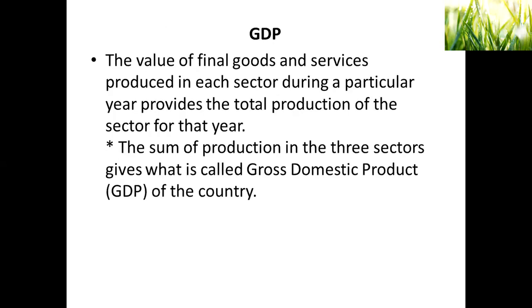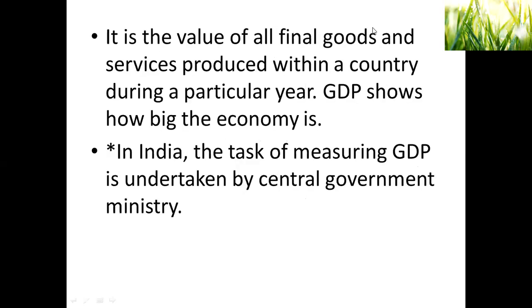That's all. Now coming to GDP, what is GDP? Gross Domestic Product. The value of final goods and services produced in each sector during a particular year provides the total production of the sector for that year. The sum of production in these three sectors gives GDP of the country. The value of all final goods and services produced within a country during a particular year. GDP shows how big the economy is. In India, the task of measuring GDP is undertaken by the central government ministry.